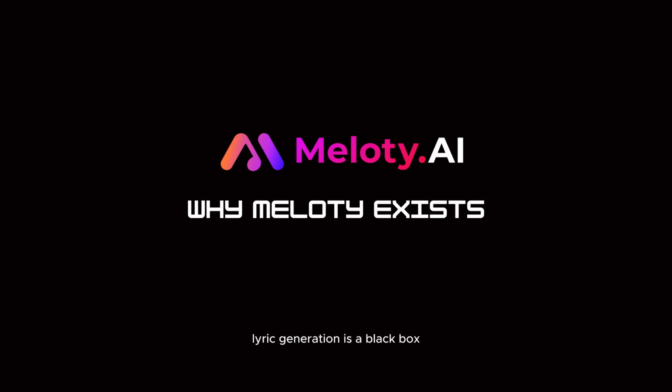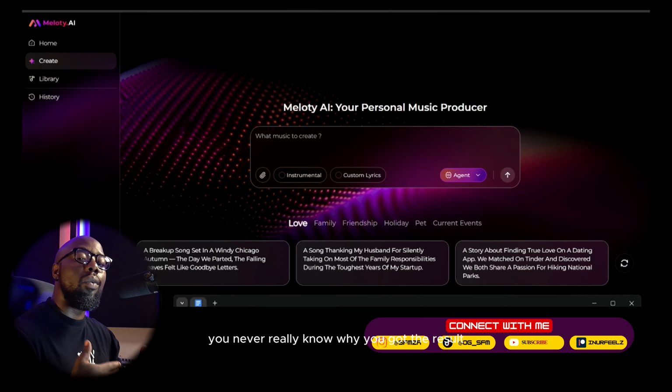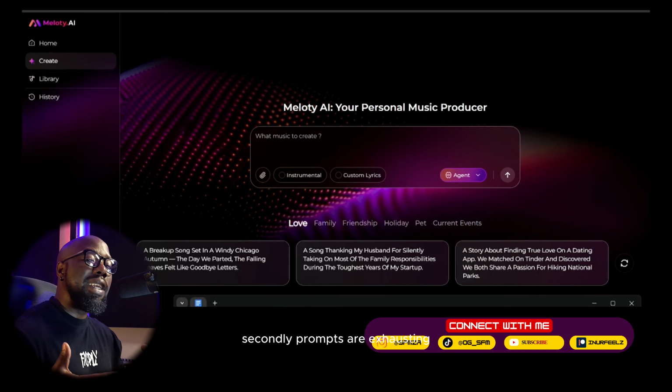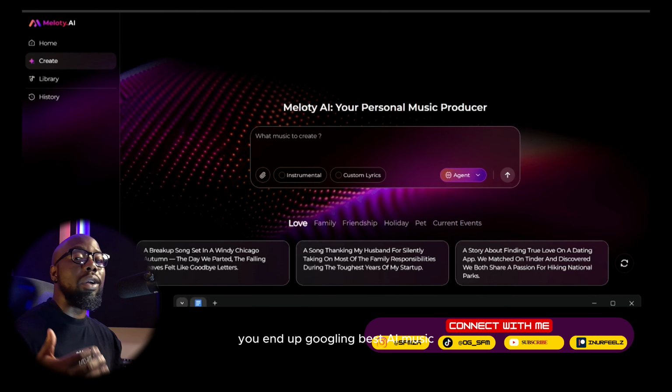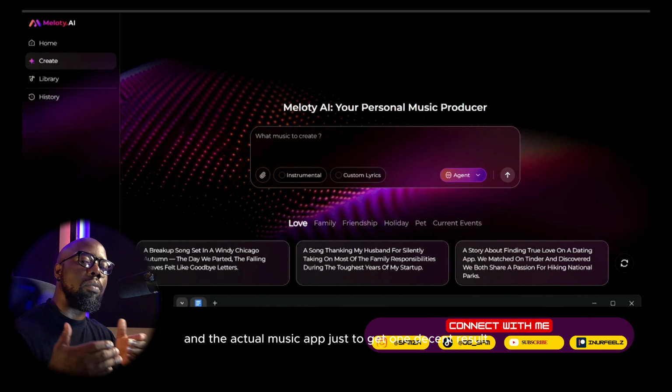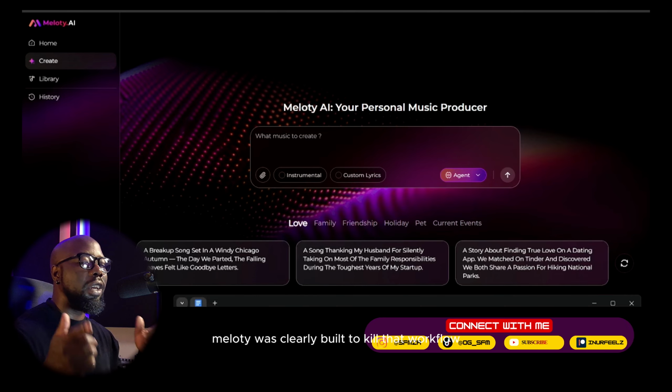Firstly, lyric generation is a black box. You never really know why you got the result that you got, and trying to fix it always feels random. Secondly, prompts are exhausting. You end up Googling best AI music prompt, copying stuff from Reddit, and then pasting it back and forth between ChatGPT and the actual music app just to get one decent result. Meloty was clearly built to kill that workflow.